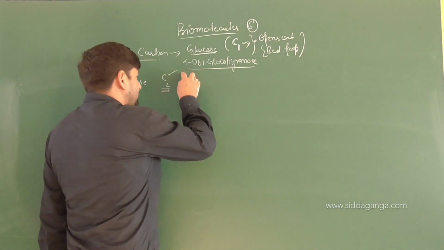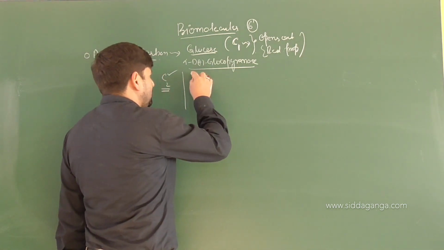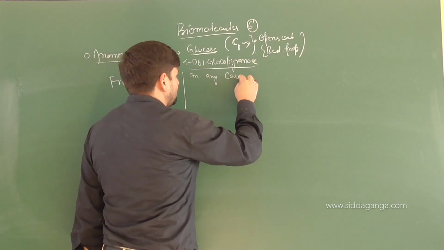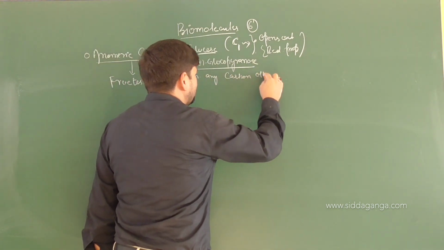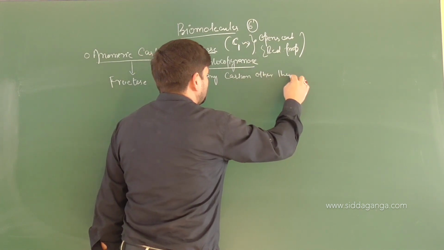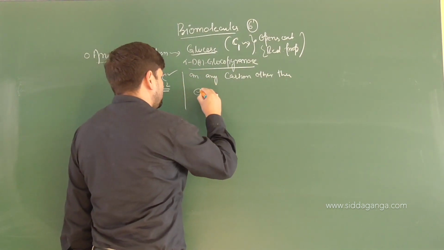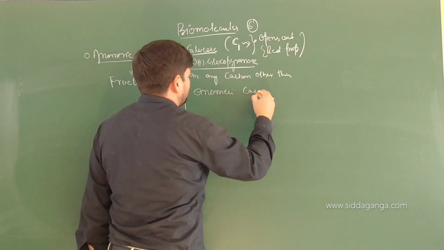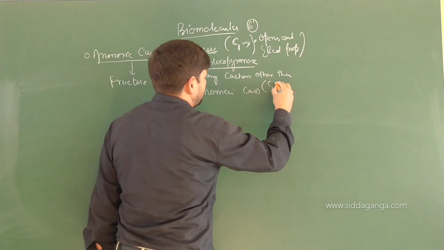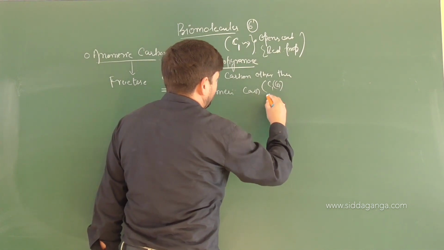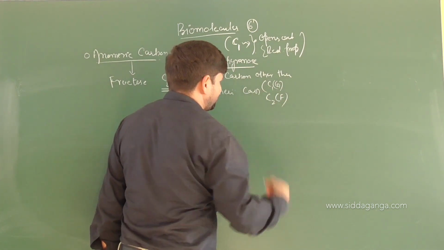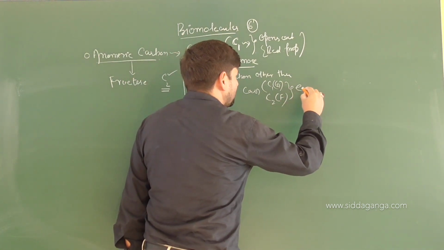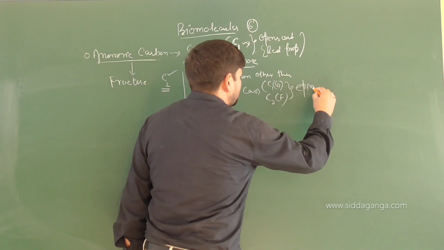If there is a difference in any carbon other than the anomeric carbon, which is carbon 1 in case of glucose and carbon 2 in case of fructose, we call such isomers epimers.